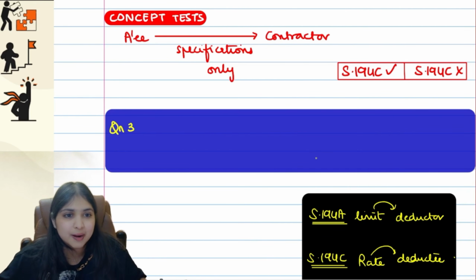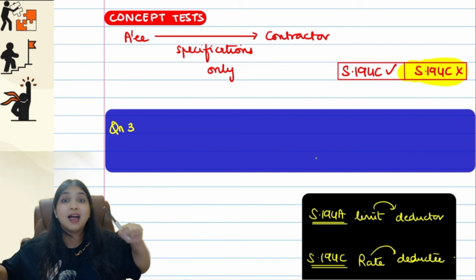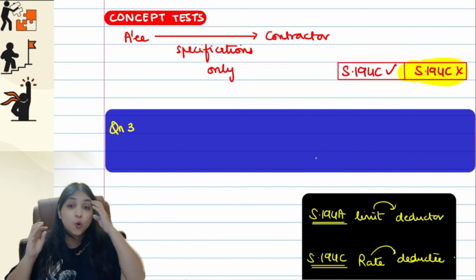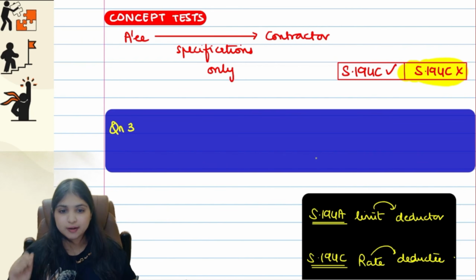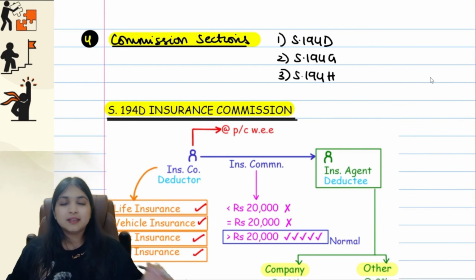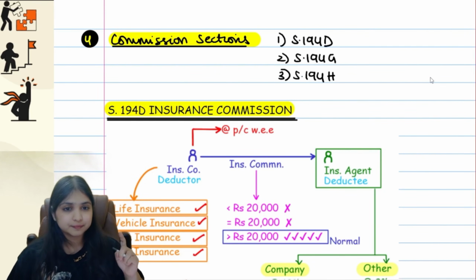This will not come under 194C, right? Because in 194C we learned we have to give material and specifications. So if I give only specifications, it will not be a works contract. Okay, now come on. 3 TDS sections we're going to see back to back.